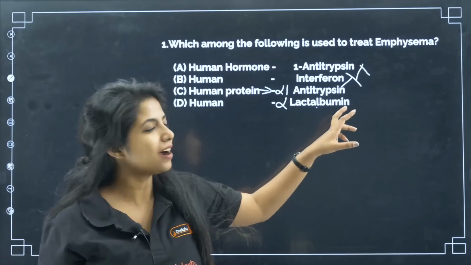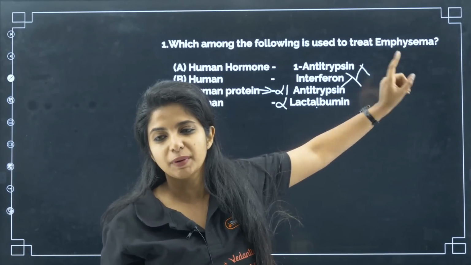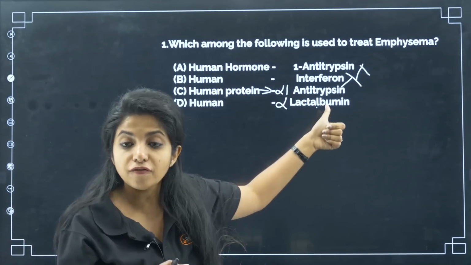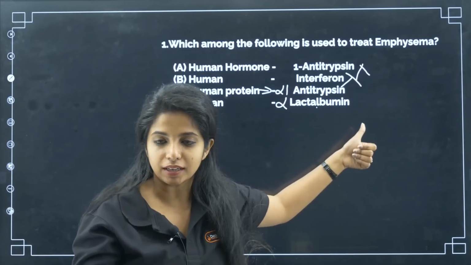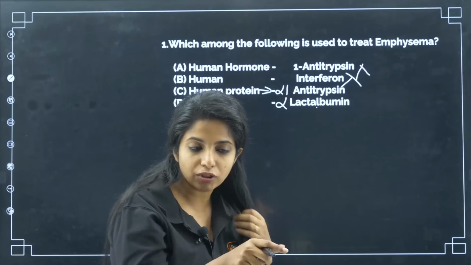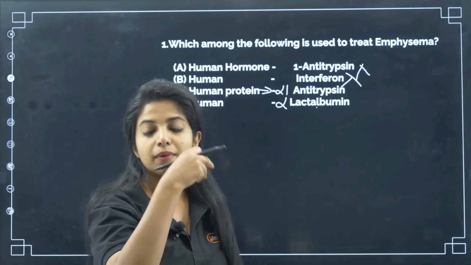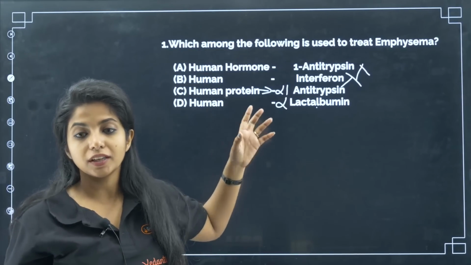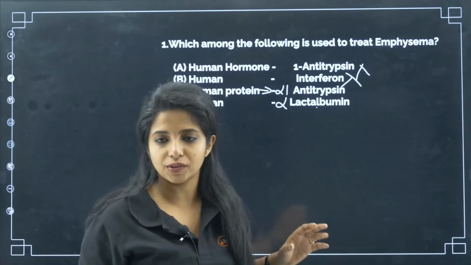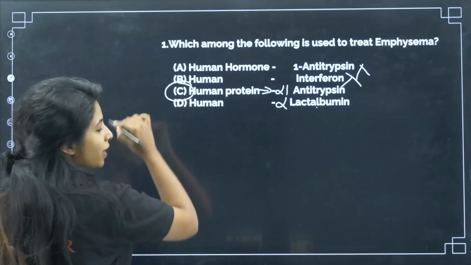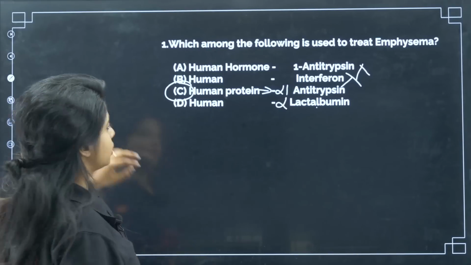So none of them are the ones that is used to treat emphysema. There is only one, and that is human protein, alpha-1 antitrypsin. Same thing, you took the gene for that, put it in some organism and made that organism produce this particular thing so that we can treat patients with emphysema. Works? So I hope you never forget. C becomes your answer for this question.